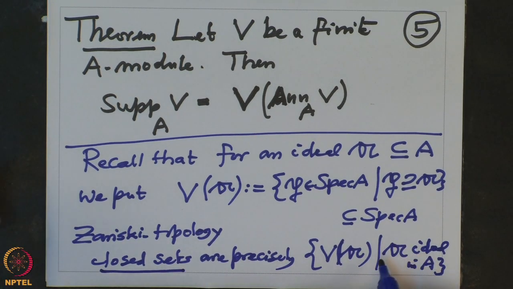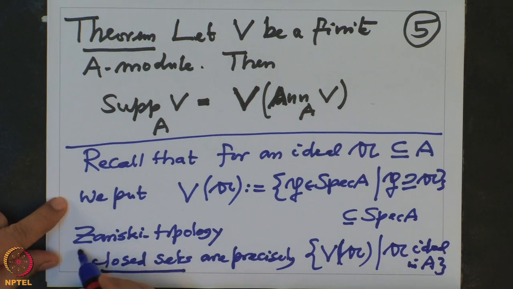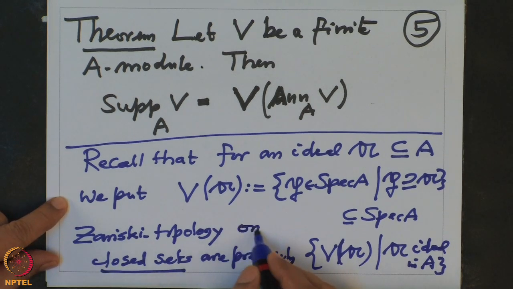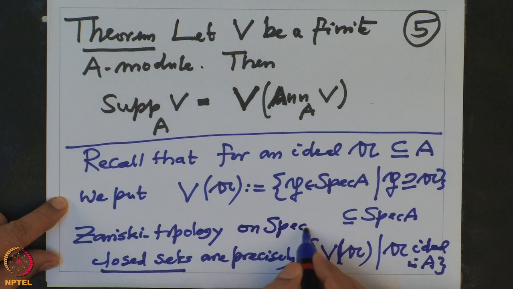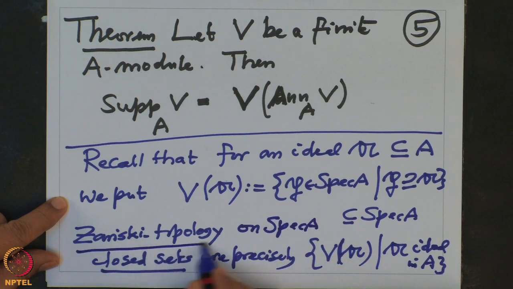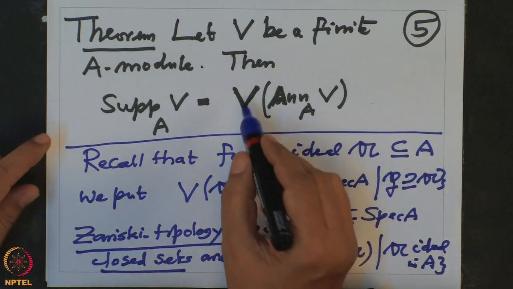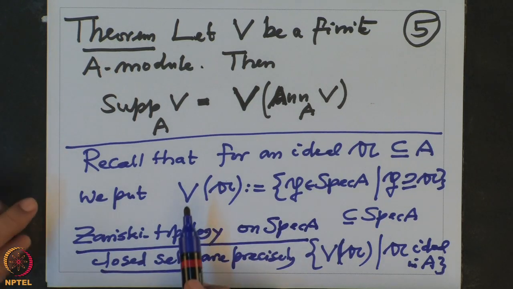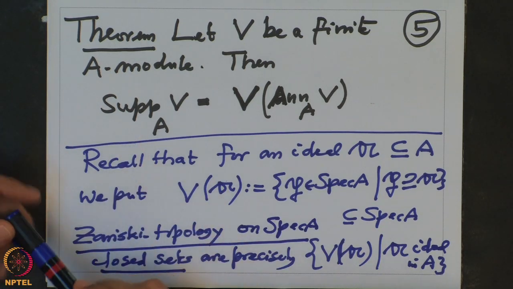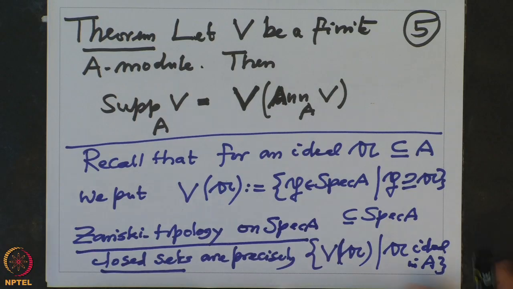They satisfy the properties of the closed sets in a topological space that we have seen in an earlier lecture, and this topology on the spectrum is called the Zariski topology on Spec A. This is what the notation is, and we want to prove that the support of a module is precisely V of the annihilator. All right. So what is it we want to prove? Let us explicitly write it down.